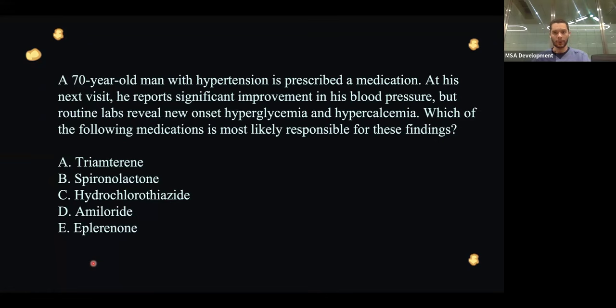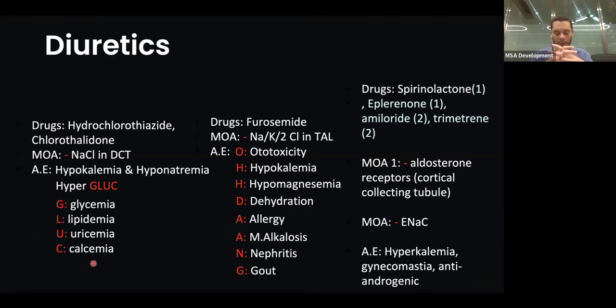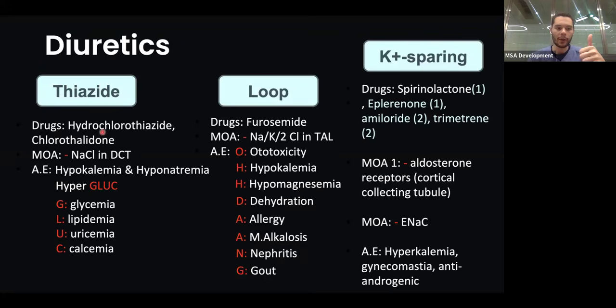If you guys remember from our previous question, our answer would be C, hydrochlorothiazide, which is a thiazide diuretic. Okay, so really quickly about the diuretics lecture. You guys already took this in CVP once, and it's straightforward, simple, and inshallah, a quick revision. We discussed thiazide in detail, your drug names, and where it acts.